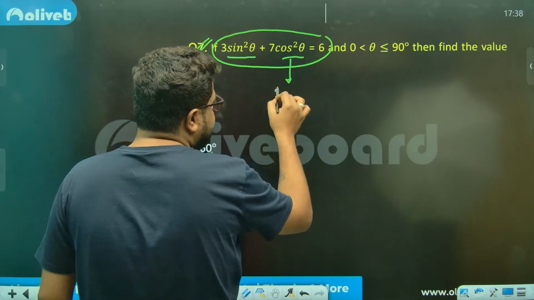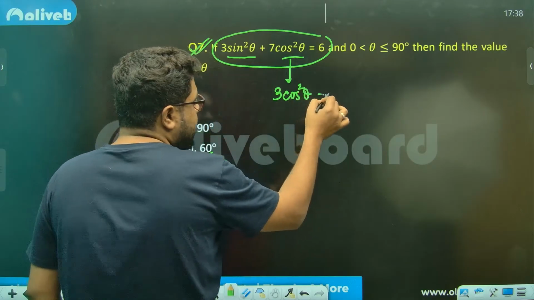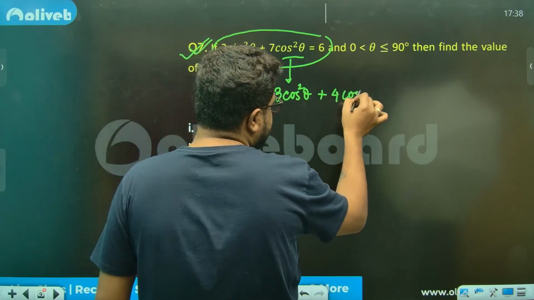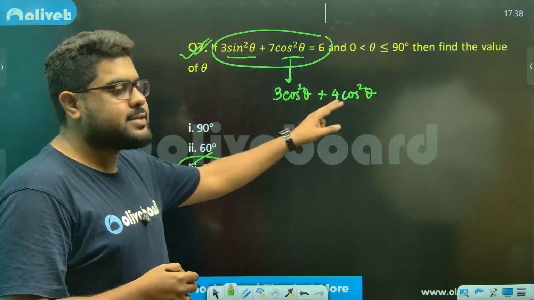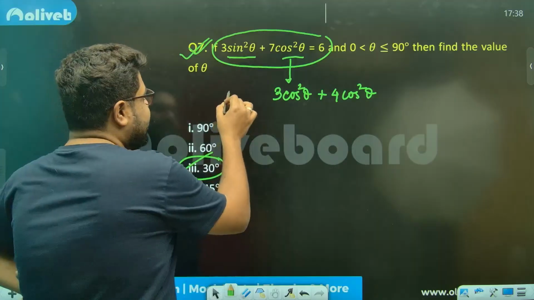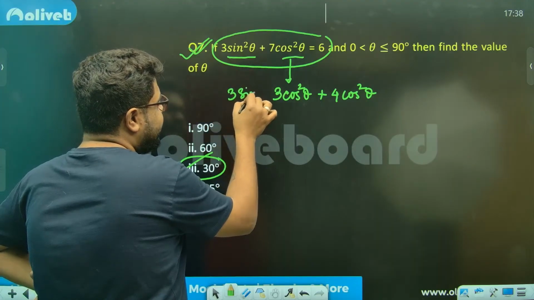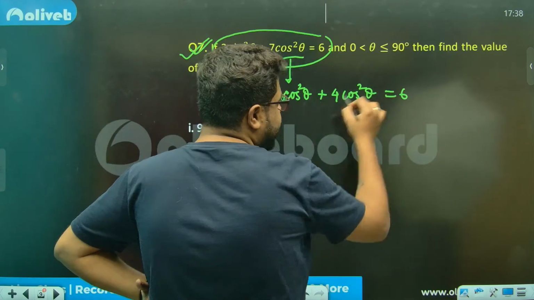Now, generally, 7 cos square theta you can write as 3 cos square theta plus 4 cos square theta. You might say, sir, why in the world are you writing it like this? Because I have 3 sine square theta, so I'll write 3 sine square theta plus this, which is equal to 6.